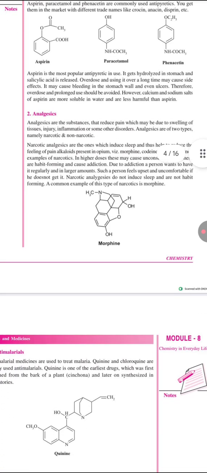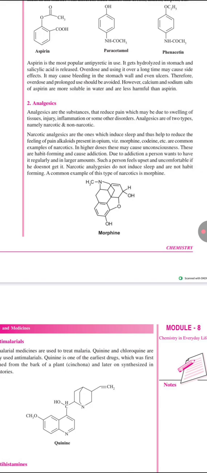Now we will discuss analgesics. Analgesics are the substances that reduce pain, which may be due to swelling of tissues, injury, inflammation, and other disorders. There are two types of analgesics, that is, narcotic and non-narcotic. Narcotic analgesics are those which induce sleep, so that we feel sleepy. This helps to reduce the feeling of pain.